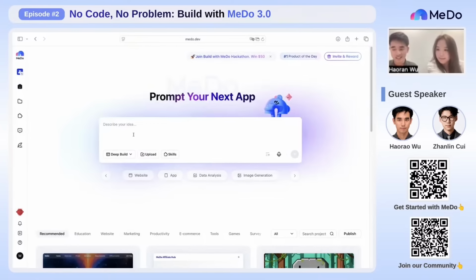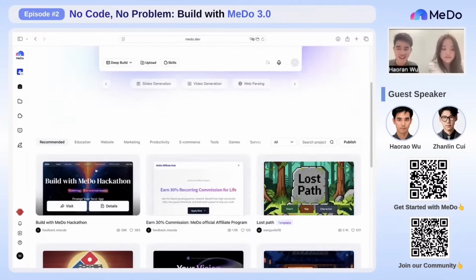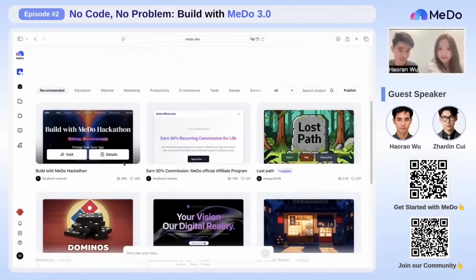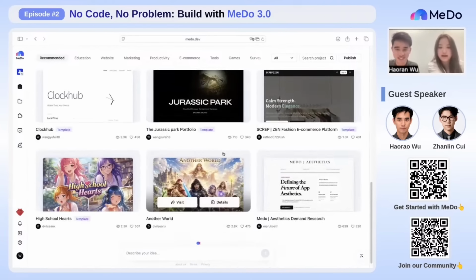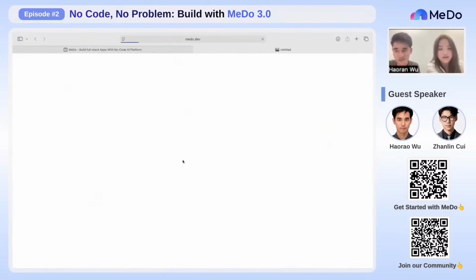Yeah. So actually we do have this app plaza as you can see here. And you can see all the app cases built by other users. We can go through them and see what's interesting. Let's try some games, maybe. Yeah, this one. Oh, I've tried it before and it's a nice one. Quite a good work, I would say.